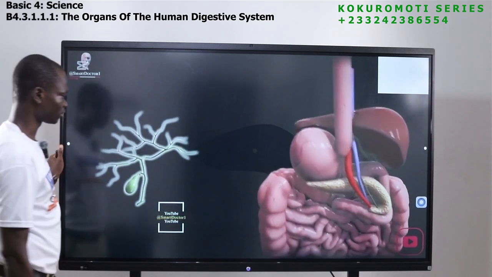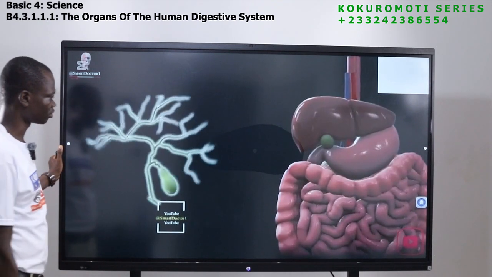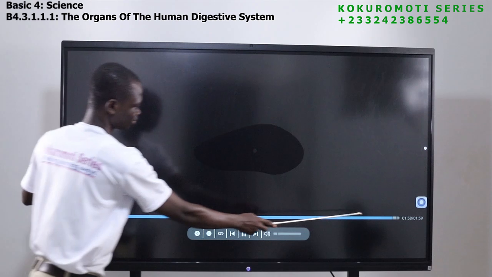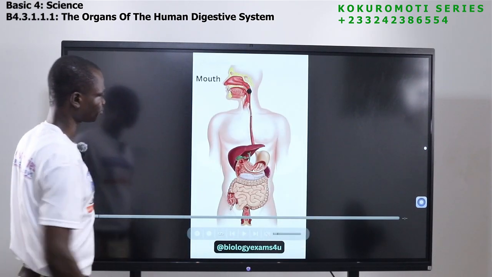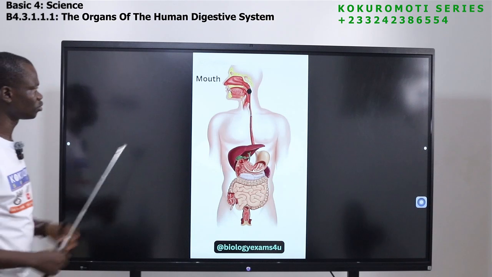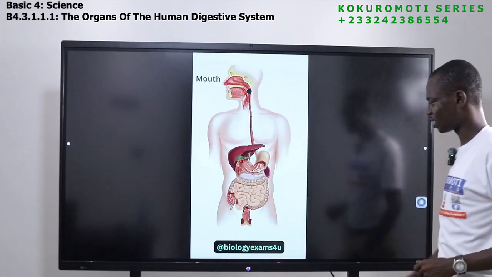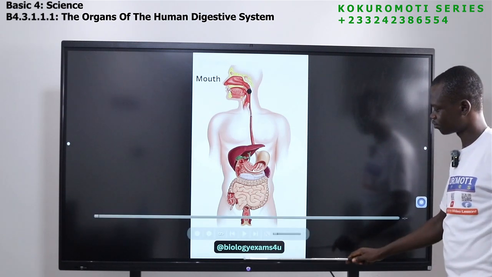Okay, and then from the rectum, it goes to the anus. From the rectum, it goes to the anus. So this is the anus. There's another one here. So here too, we are going to look at the journey of the food from the mouth to the anus. So look at this. Let's watch it.